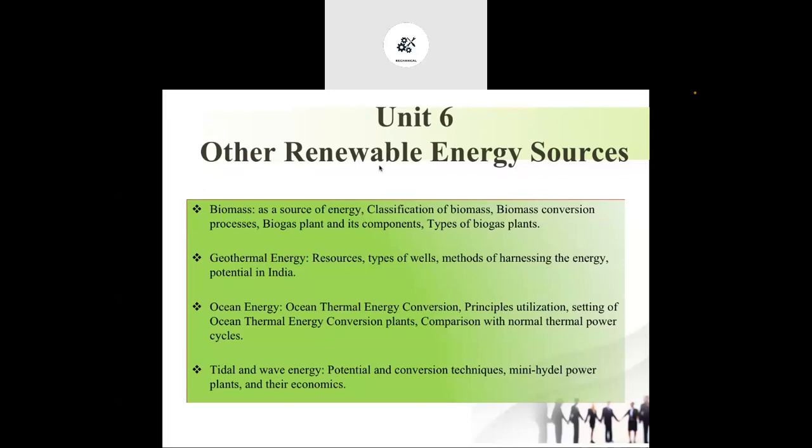Similar to that, the sun or the sun radiations directly and indirectly produce the other energy resources, or are behind those energy resources. Those are called biomass energy, geothermal energy, ocean energy, tidal and wave energy. So the geometry, or we can say the position of the Earth and Sun, then the interconnection between the Sun and Earth atmosphere, and also because of the sun radiation, these other renewable energy resources are produced.